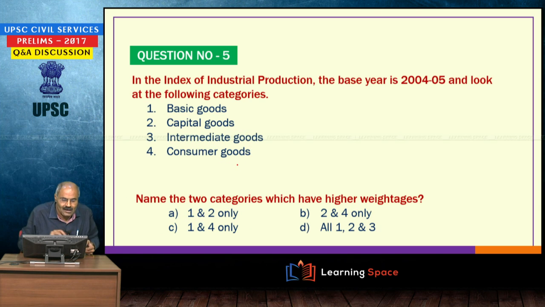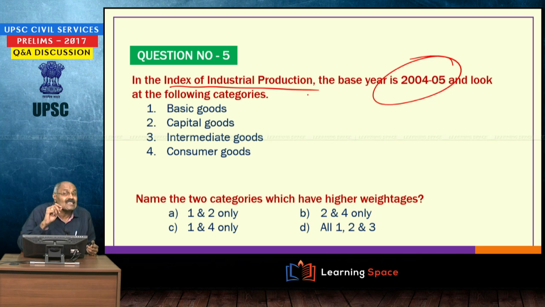Right. Next one is the Index of Industrial Production. For IIP, the base year is 2004-05, and look at the following categories. Which of the above two categories have higher weightages? If you look at higher weightages, here it is basic goods and consumer goods. Basic goods and consumer goods have got higher weightage.